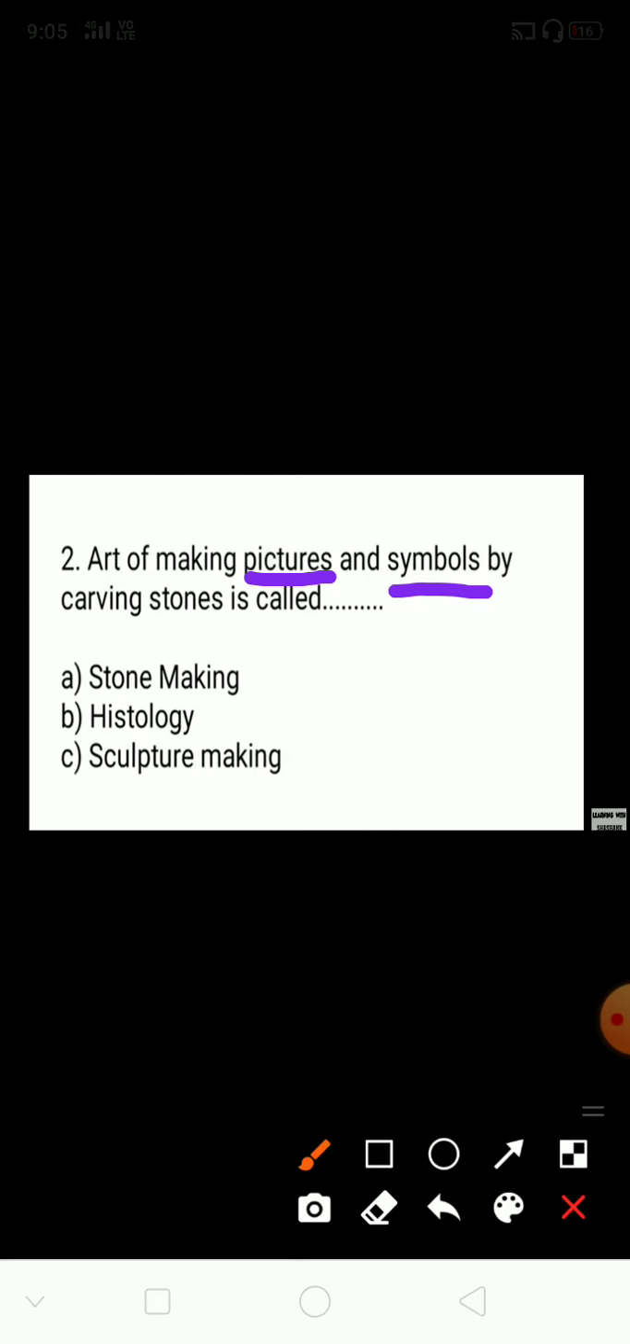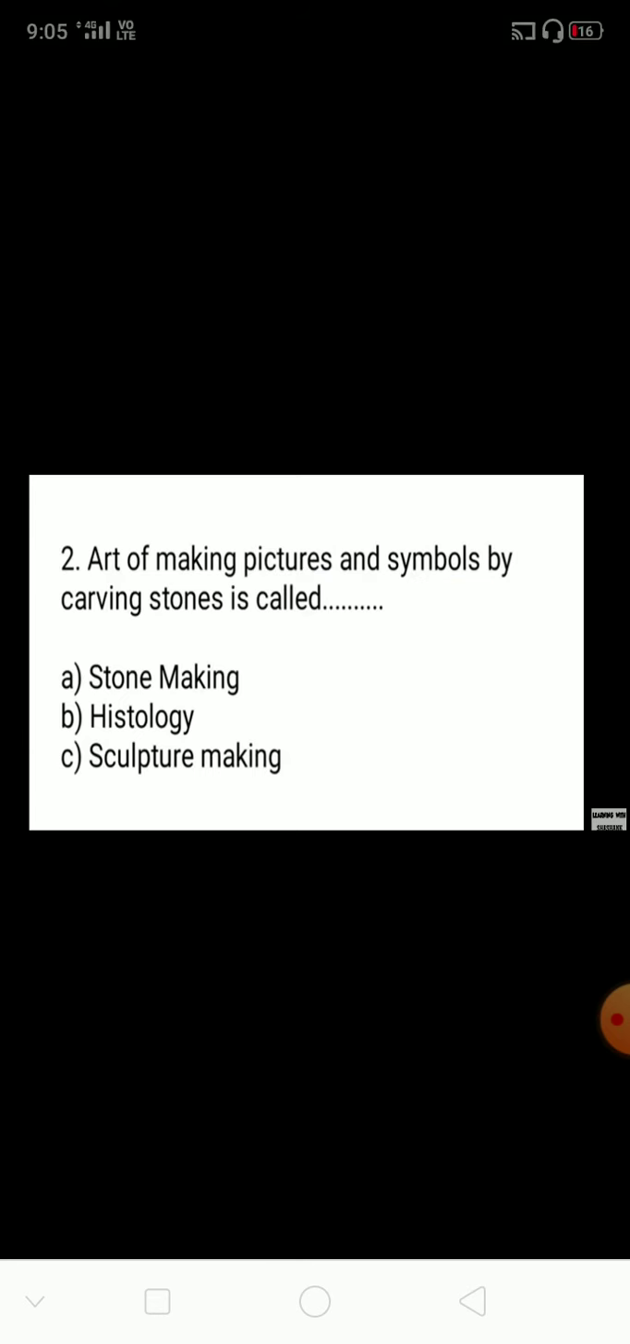Okay, see here the question is about art. This art is making pictures and symbols by using stone. So the correct answer is sculpture making.